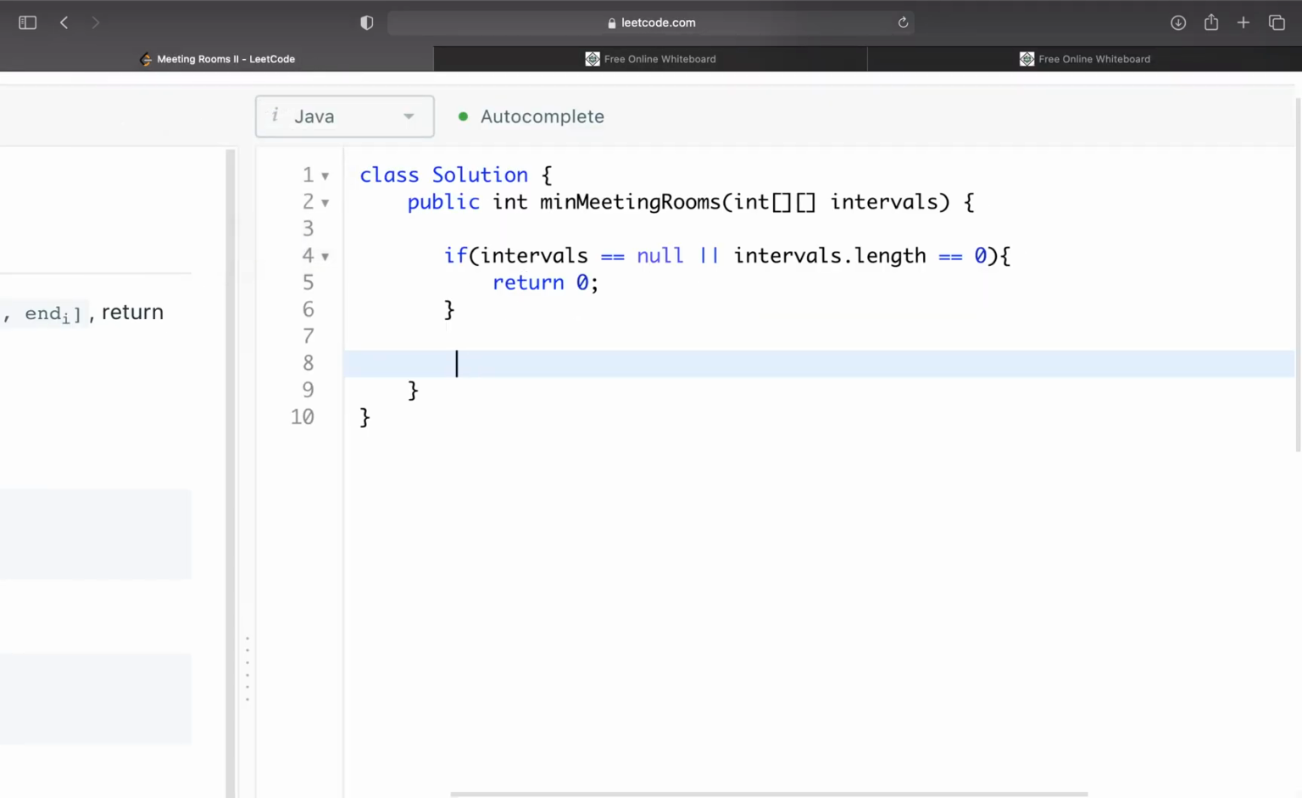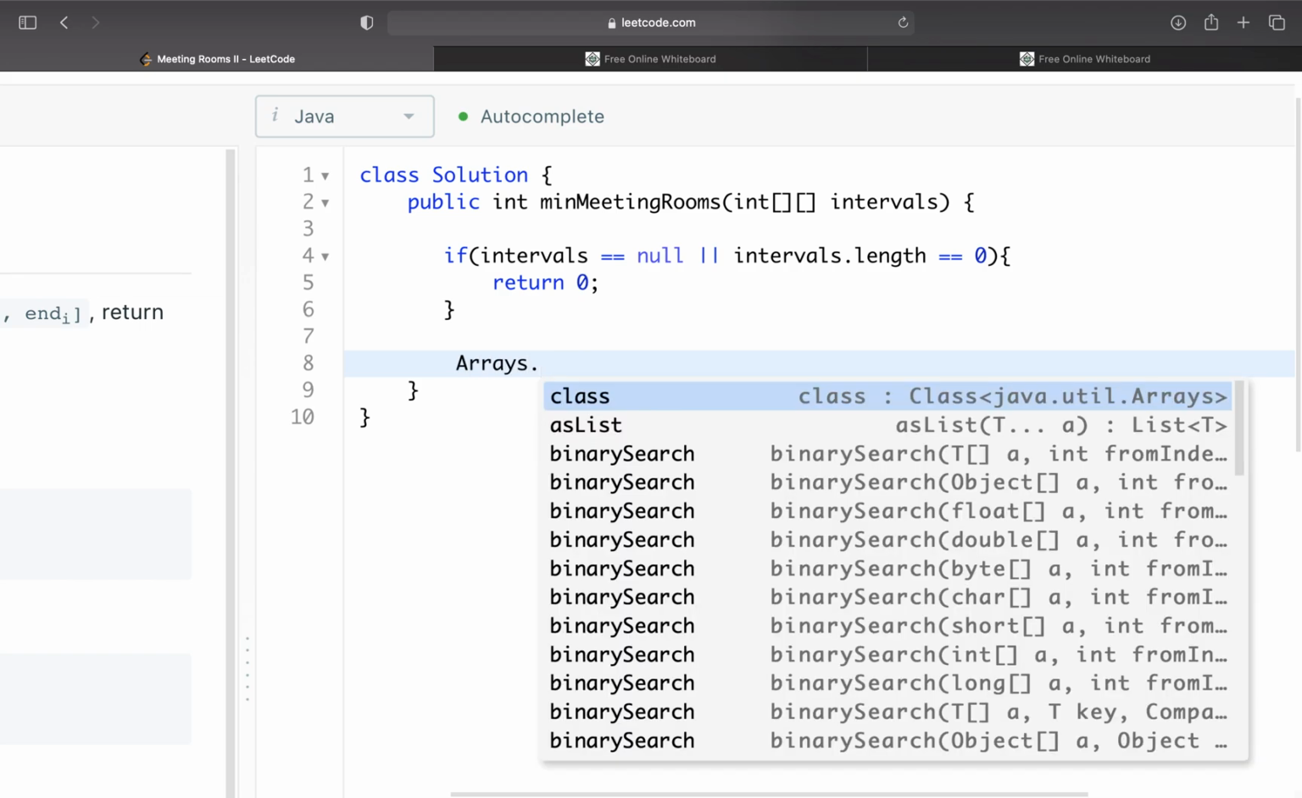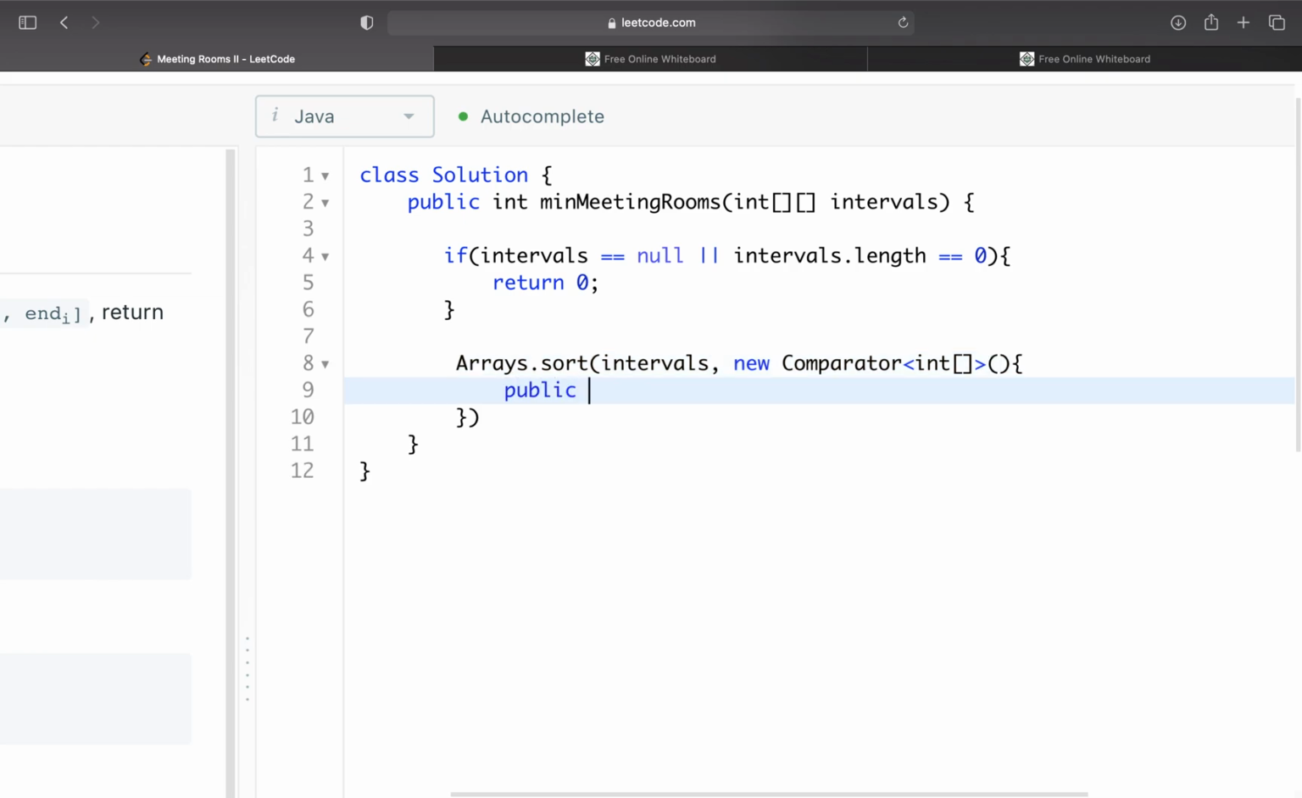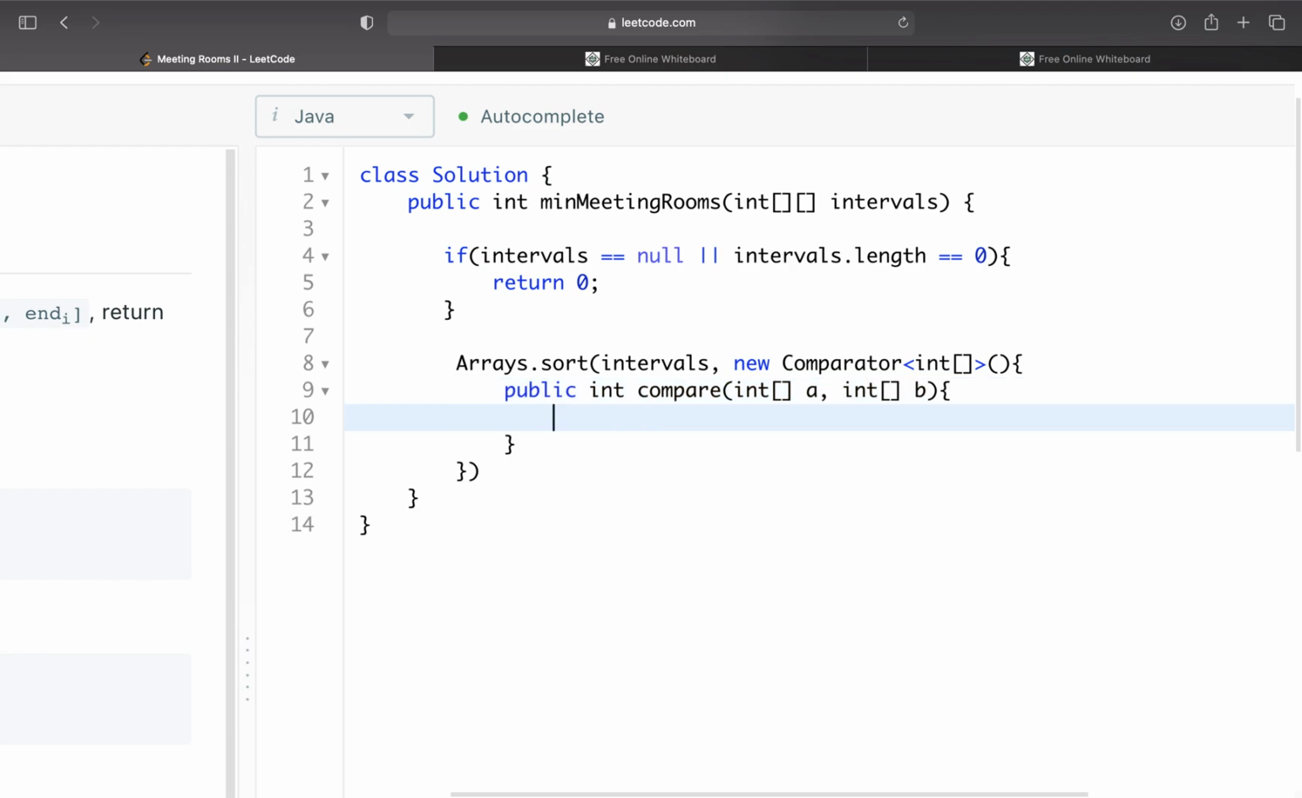So first, what we're going to do is sort the meeting intervals. We'll say Arrays.sort, pass in intervals, and also pass in a new Comparator. It's going to compare these individual array intervals in our main intervals array. So new Comparator of int array, and then we'll write our compare function: public int compare, taking in our 2 arrays as parameters. This is just a basic compare function with a comparator.